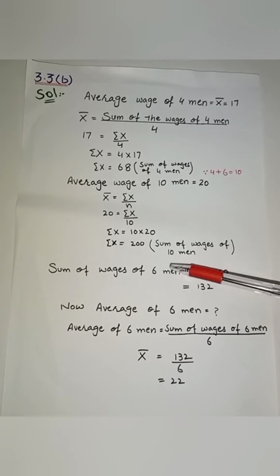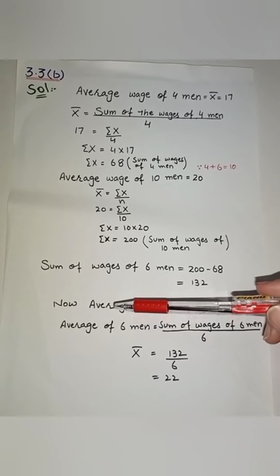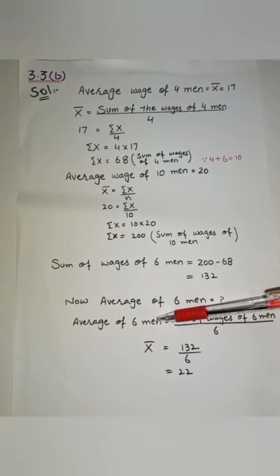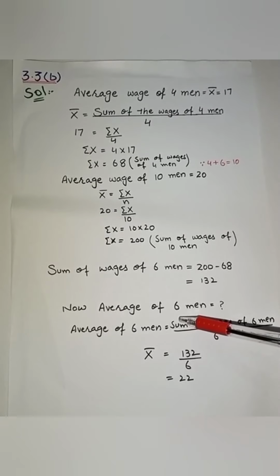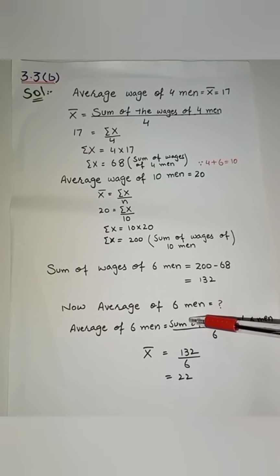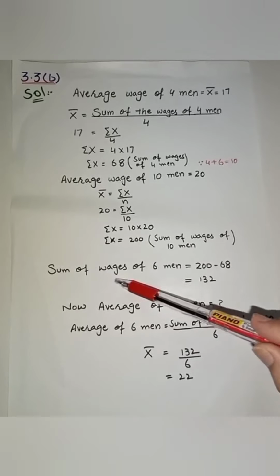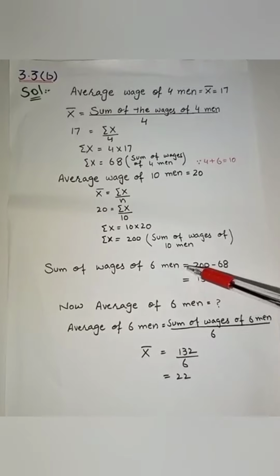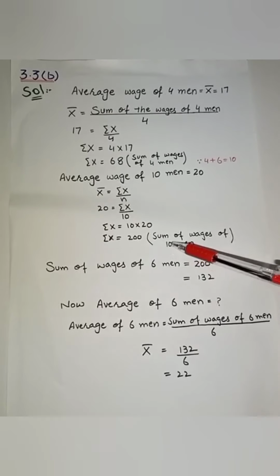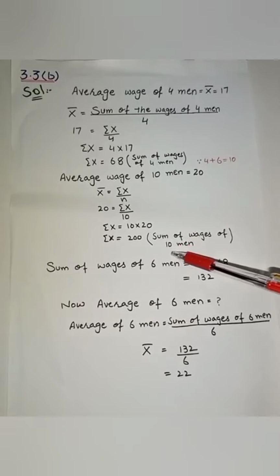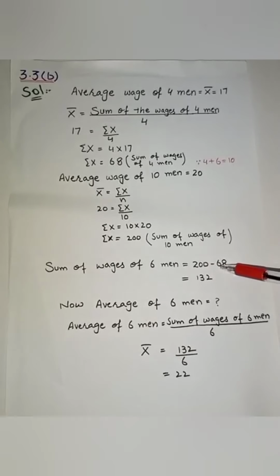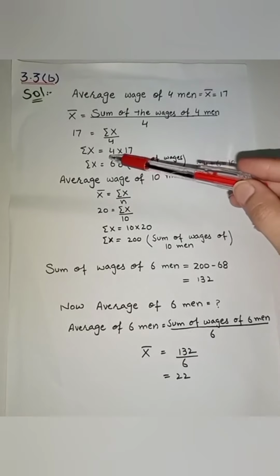Now we have to find average wages of 6 men. For this purpose, we have to find sum of wages of 6 men. So sum of wages of 6 men is equal to sum of wages of 10 men minus sum of wages of 4 men.